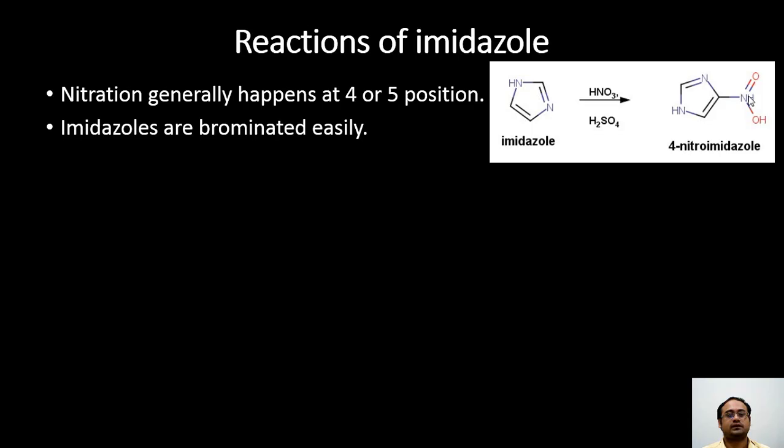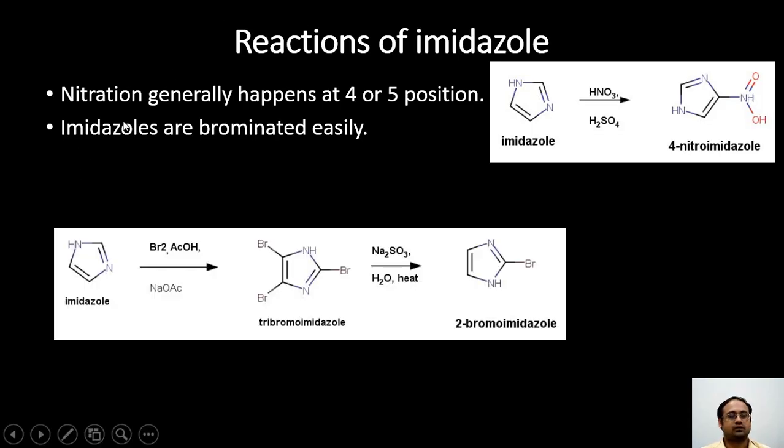Imidazoles are brominated easily. So imidazole, when reacted with bromine in acetic acid and sodium acetate, will result in tribromination. Two of these bromines can be selectively removed by treatment with sodium sulfite and water, and slightly heating the reaction mixture. It will give us 2-bromoimidazole.